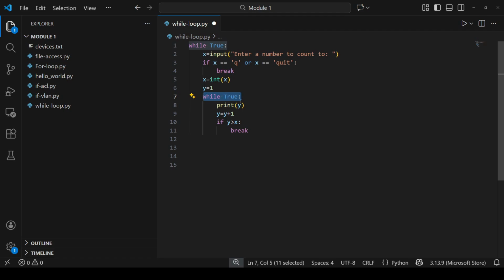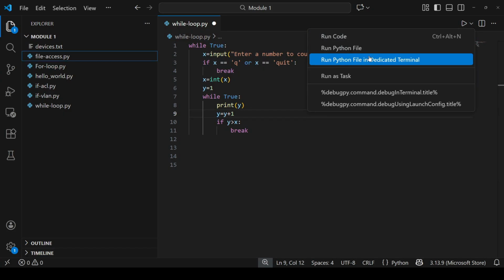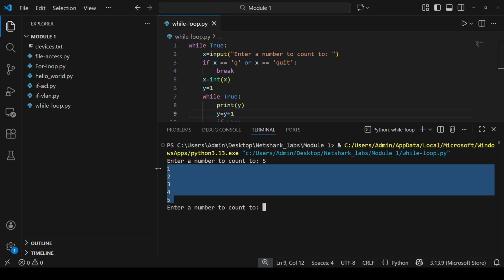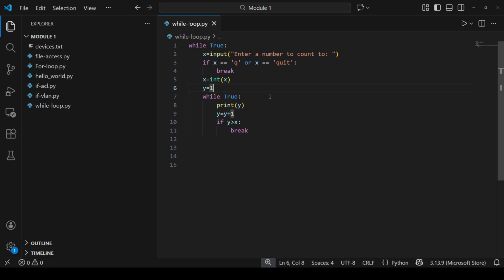So it will keep on looping the statements until the condition is true, and it will print y. y is already 1, so it will print 1 and increment y by 1. Now the new value of y is 2, and the same thing we discussed already in the last script. Let's understand by giving some input and running the script. So 5: 1, 2, 3, 4, 5. The result is the same, but we only twisted some of the logic.